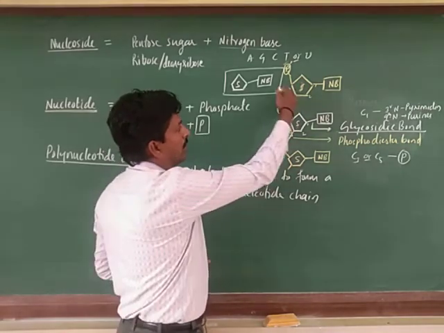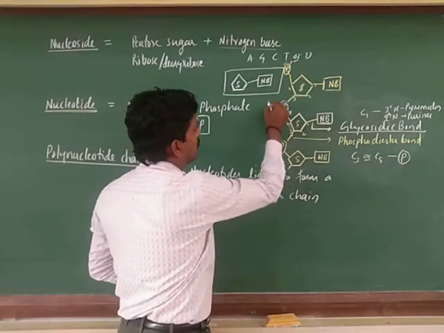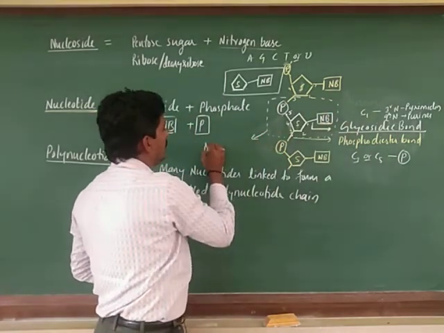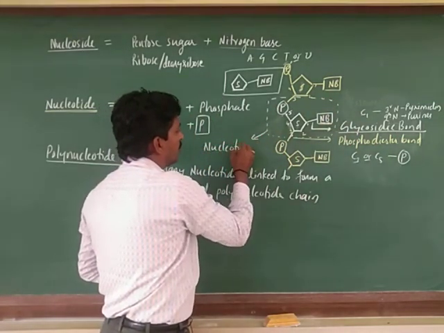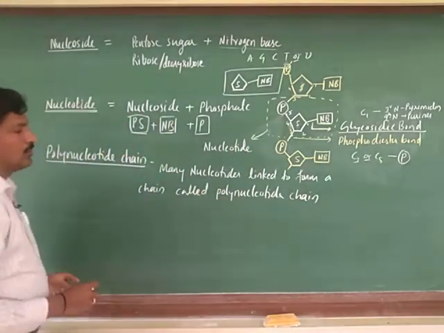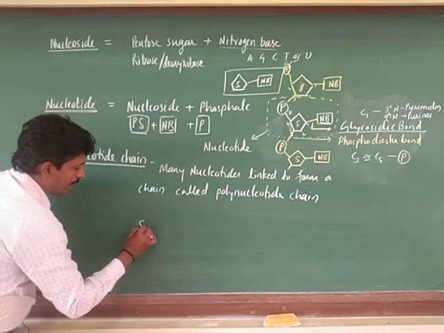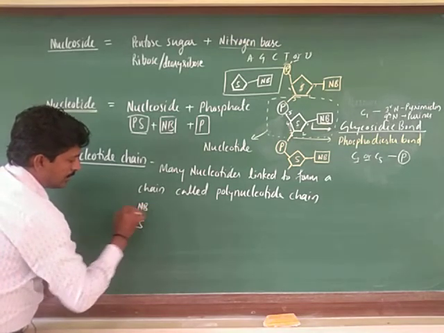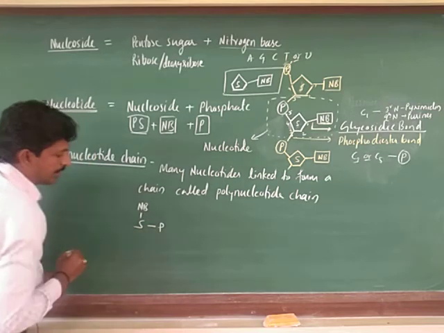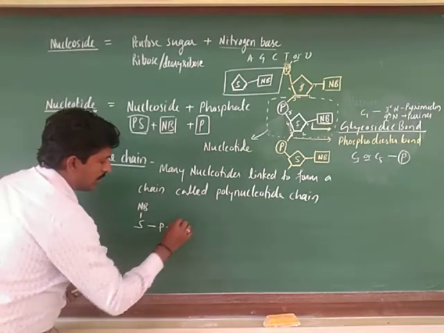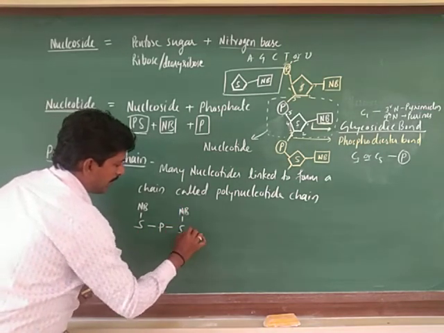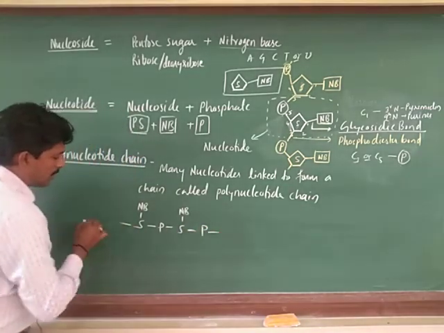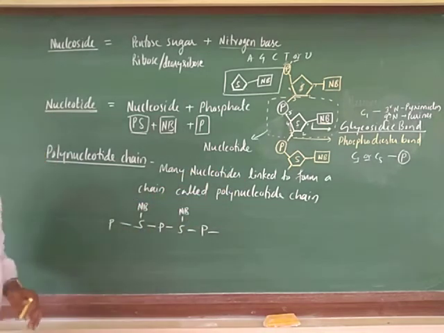So what I have drawn here is one nucleotide, and you can mention it as one nucleotide. When you observe this sugar, the sugar is attached with a nitrogen base, and here phosphate. So in this way, sugar, nitrogen base, and again here P. If you go on writing, the chain becomes very long.